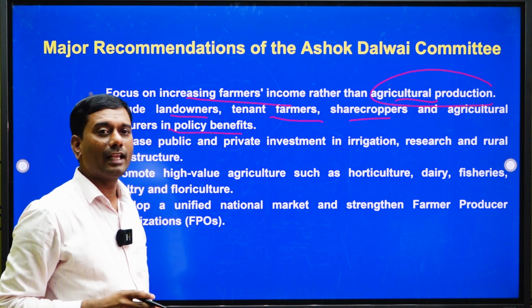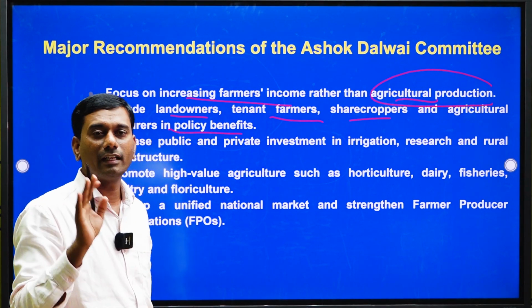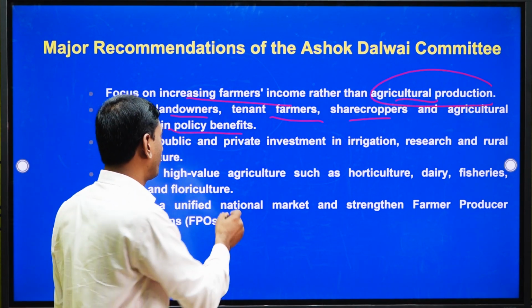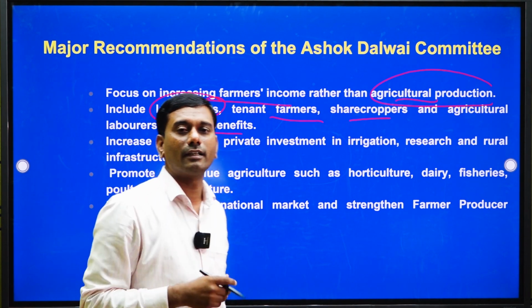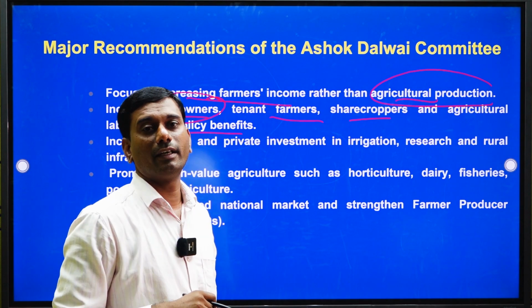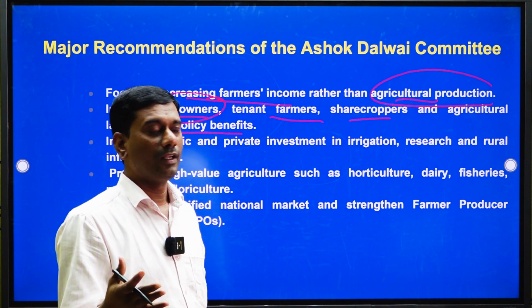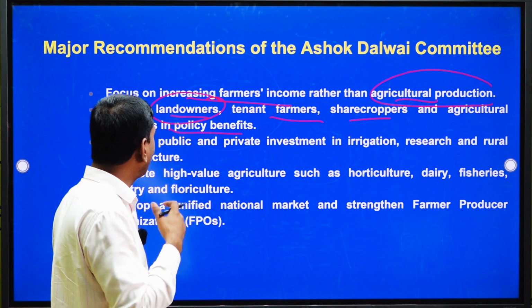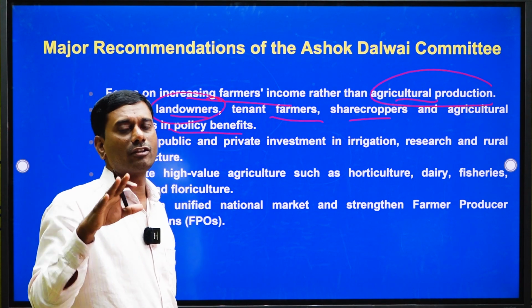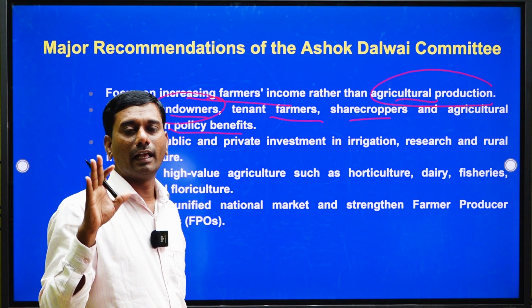All these categories of farmers have to get them. Earlier, only landowners used to get the profit. But this committee has suggested that whoever it may be, landowners, tenant farmers, sharecroppers or agriculture laborers, everyone has to get benefit from the agriculture sector.